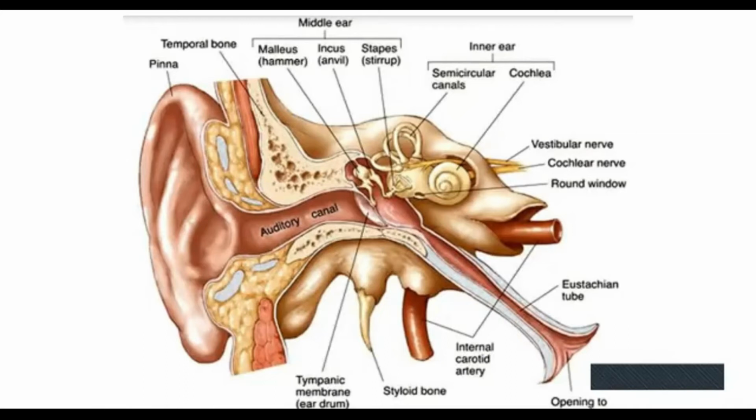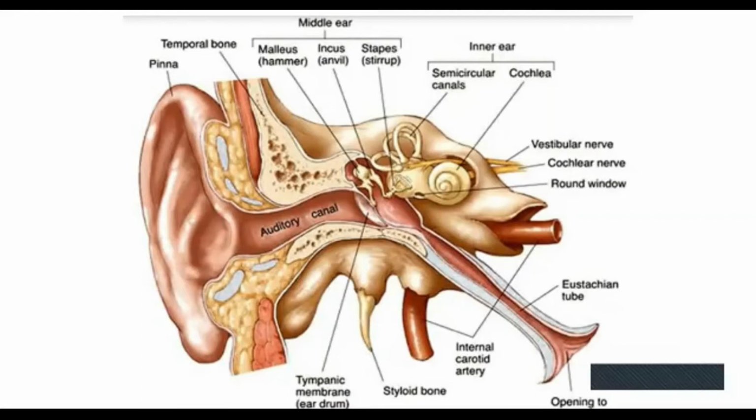Okay. Then about the sound waves, I have told you the pinna collects the sound waves, and they pass through the auditory canal and vibrate the tympanum. When the tympanum vibrates, it passes to the middle ear, that is the malleus, incus, and stapes get vibrated, and that vibration is passed through the oval window, which is not given here, to the internal ear. When this vibration reaches the internal ear, with the help of the round window, the fluid inside the cochlea also gets a movement.